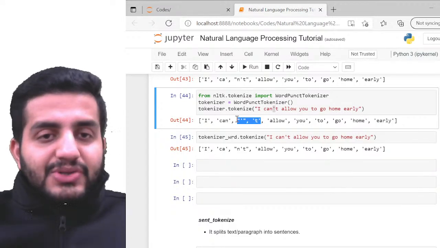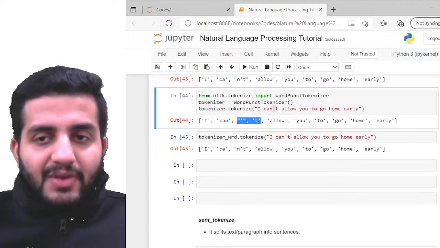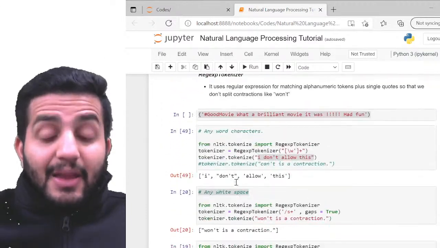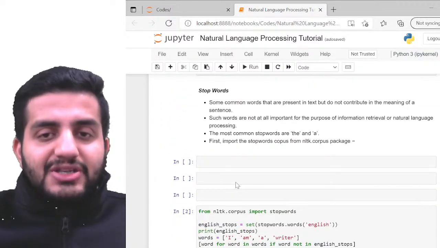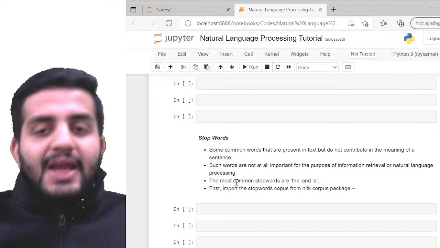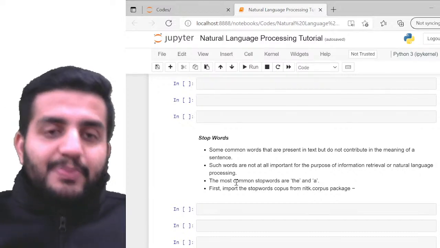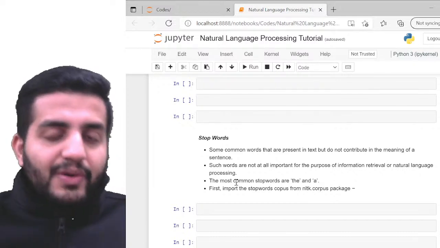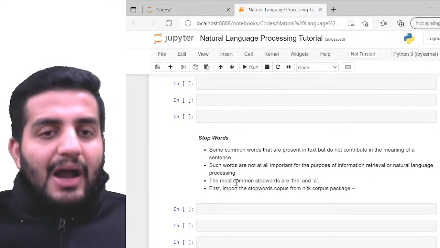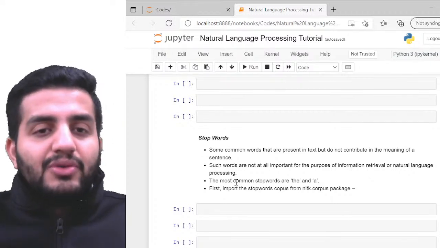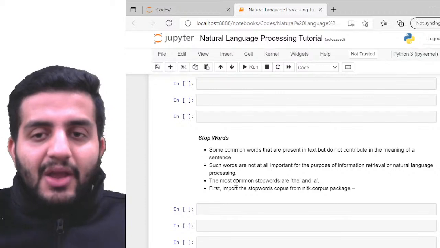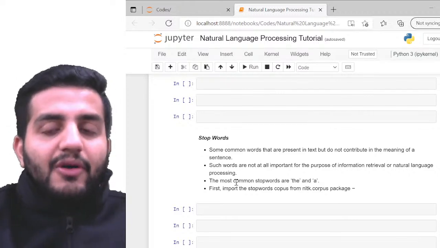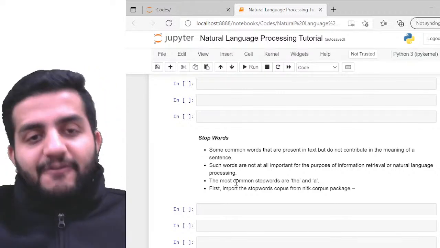So the rule which I was talking about is basically stop words, right? Technically, from a definition point of view, stop words are those words which are present in the overall context of your text, but somehow are not contributing to the meaningfulness of my sentences, not contributing to the importance of my sentences.